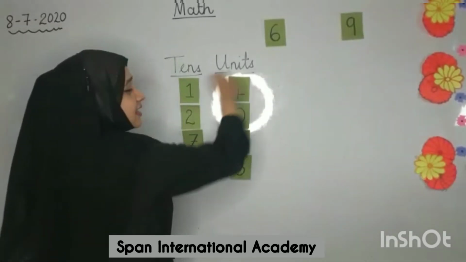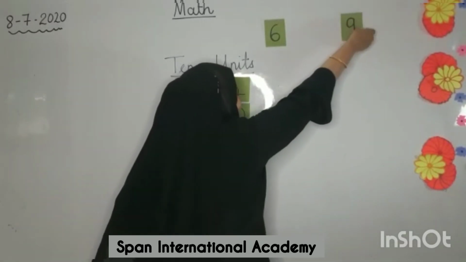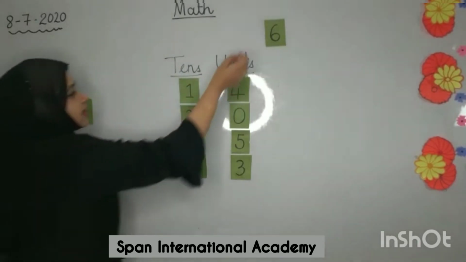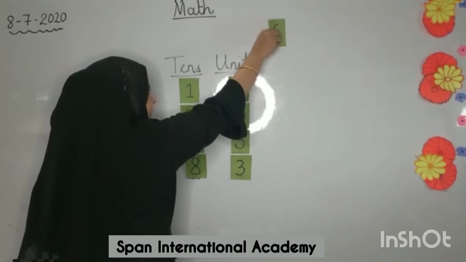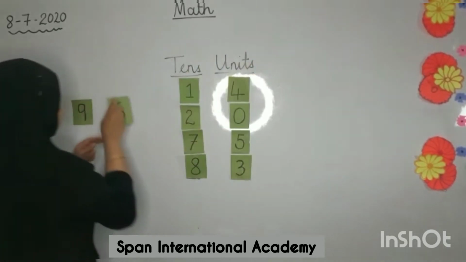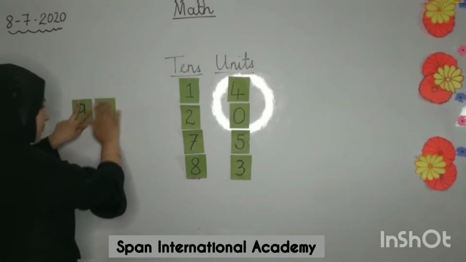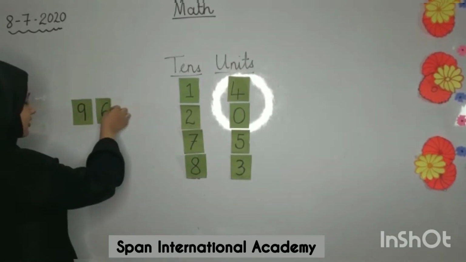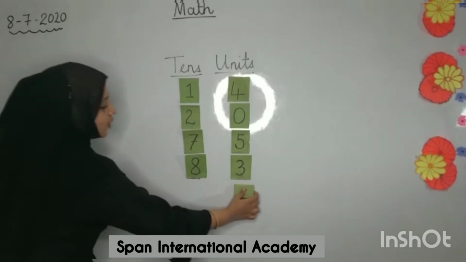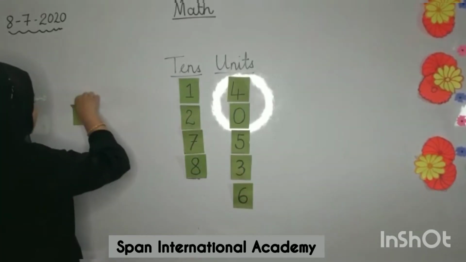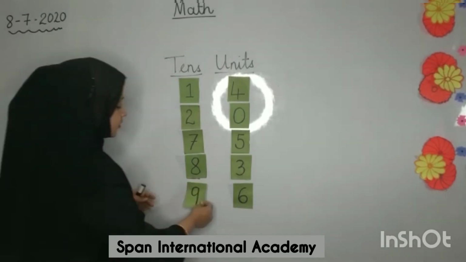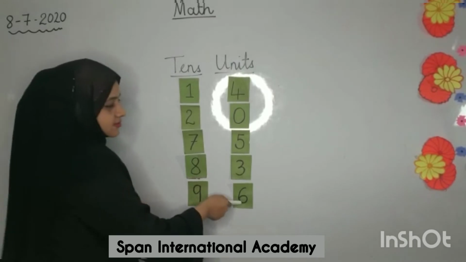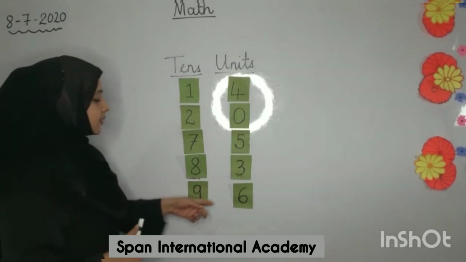Now let's take the last number. I will take 9 first and put it on my left hand side, and I will take 6 from here and put it on my right hand side. So where will this number go? We have to take them to the correct house. The number to my right hand side will go under units, and the number to my left hand side will go to tens. So how do I count this? 9 tens and 6 units gives me the number 90.